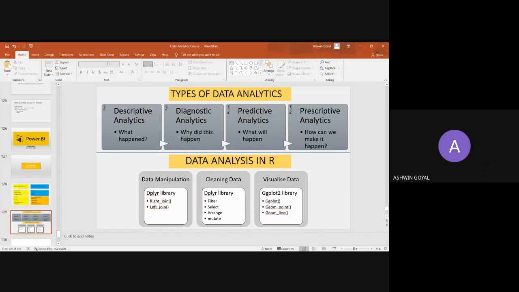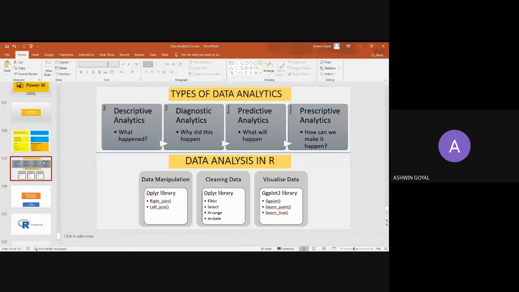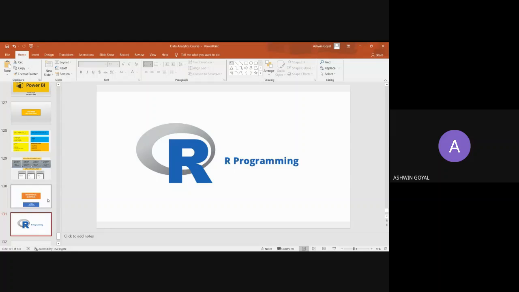As far as I have heard from some people at JP Morgan, which is a finance firm, a huge worldwide firm, they use R very rigorously. The quantitative analysts at JP Morgan use R for their quantitative analysis of data. So that is where R also is important. So we'll move to R in the next session.